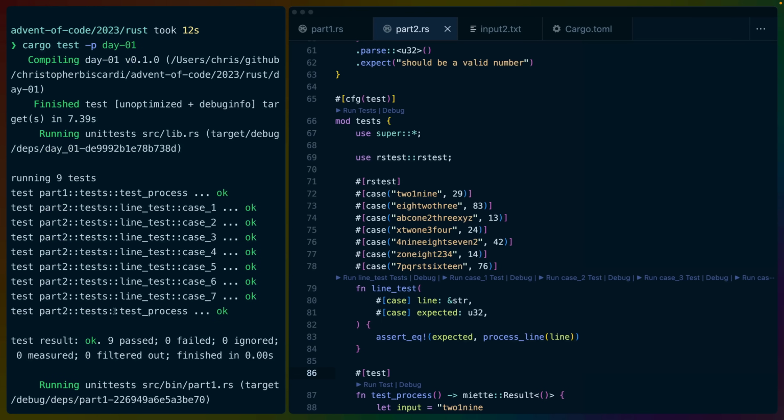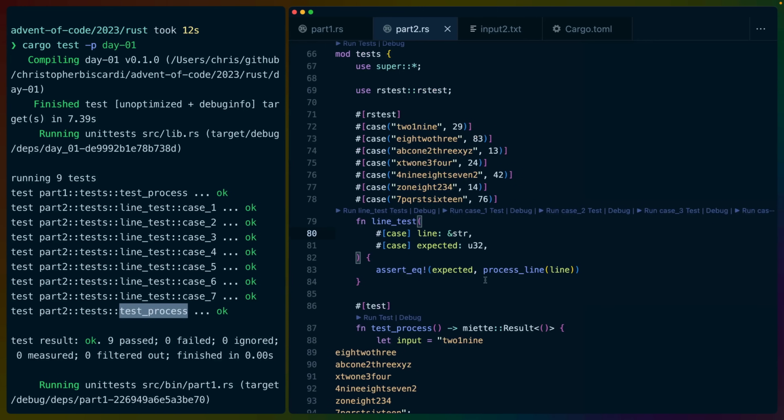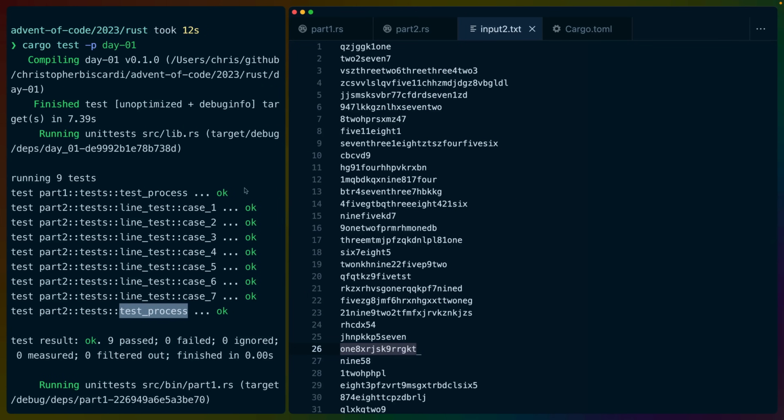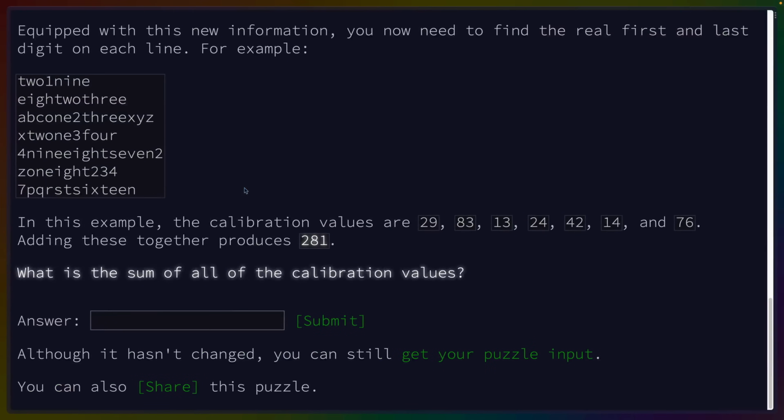All of our part 2s passed, and then our test process passes. So everything here passes, which is really unfortunate. This is something that happens in Advent of Code. You can code against the test case and you can code against the result and it can still not produce the right answer. So unfortunately, we don't have anything to go on here really.